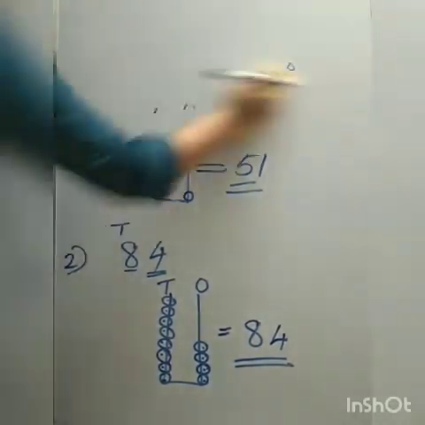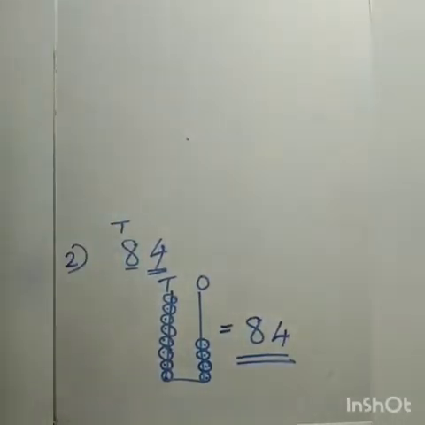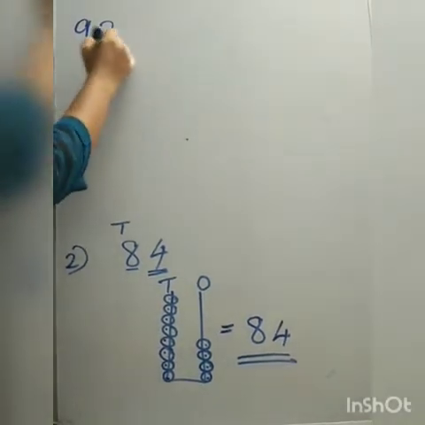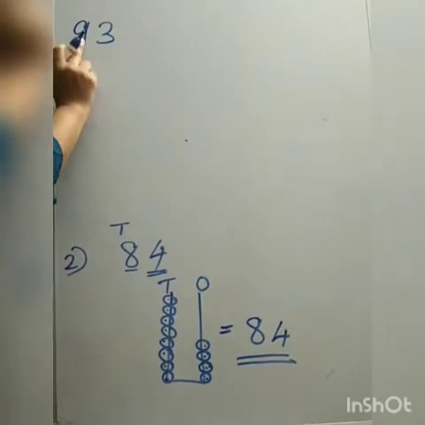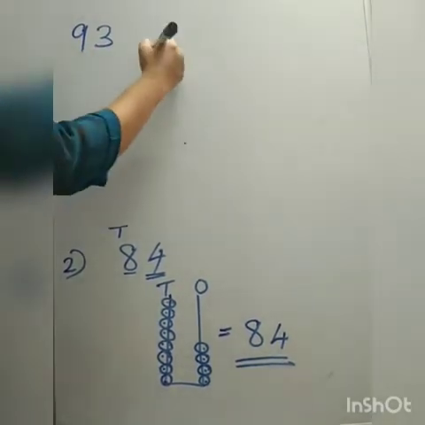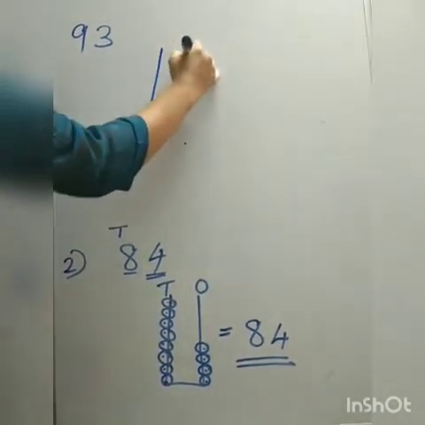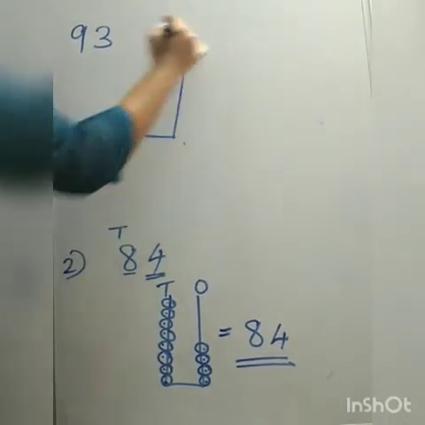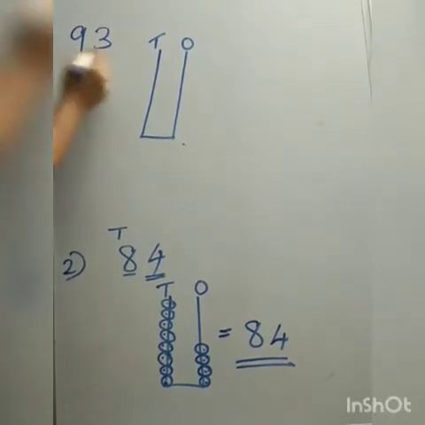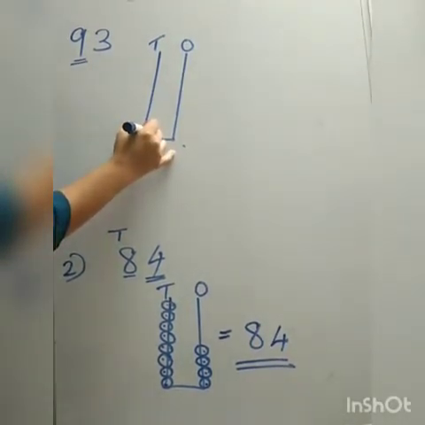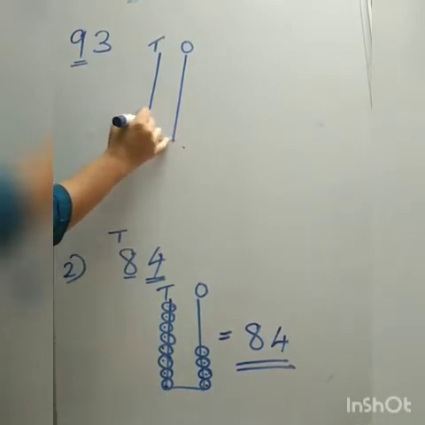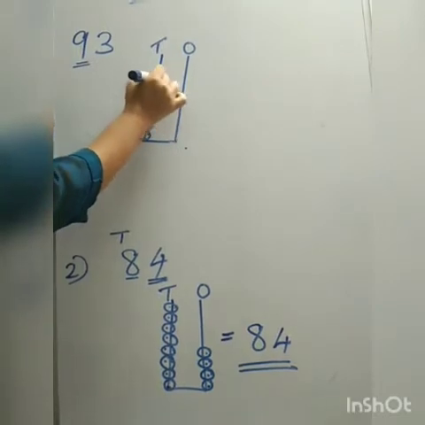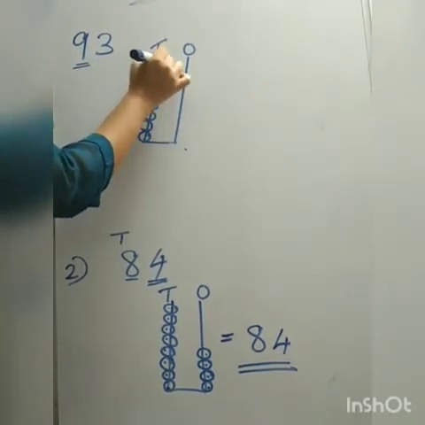One more number, that is 93. How many digits are there? 2 digits. So we have to draw 2 spikes and mark them tens and ones. In the tens place, which number? 9 is the tens place number, so we have to draw 9 beads: 1, 2, 3, 4, 5, 6, 7, 8, 9.